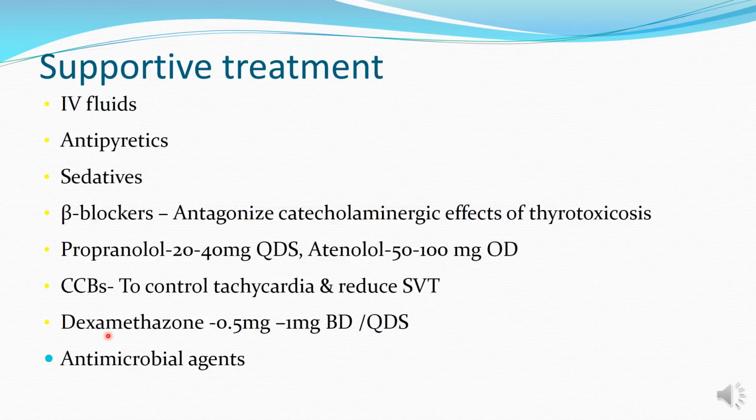The patients with thyrotoxic crisis will also show adrenal insufficiency, for which dexamethasone can be given, and antimicrobial agents are also to be given. The respiratory as well as cardiovascular support is to be given according to the condition of the patients. Patient might also require oxygen, and all this treatment is given in an intensive care unit.